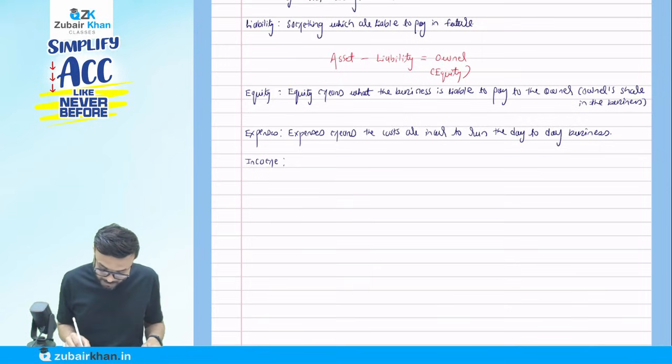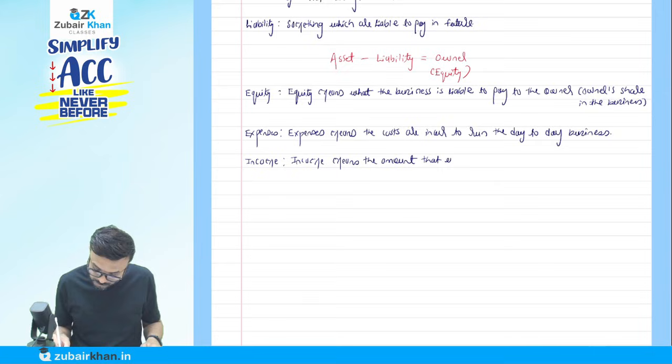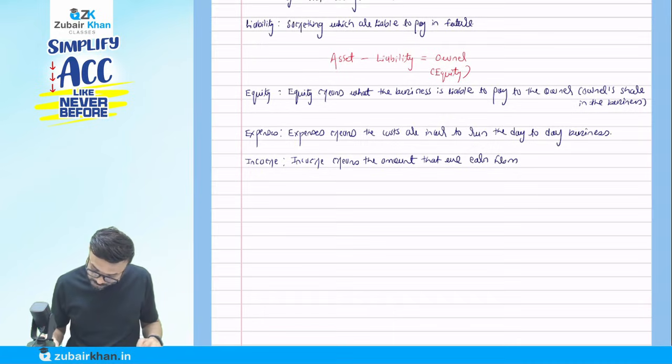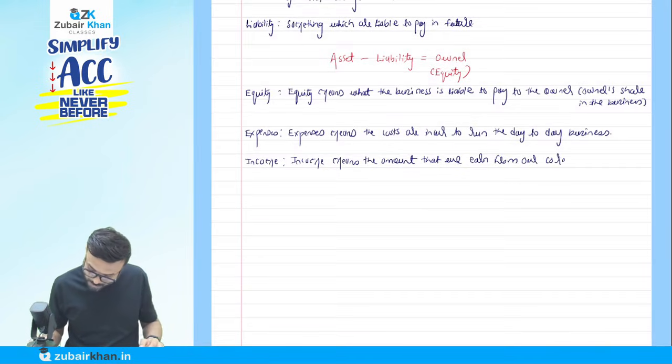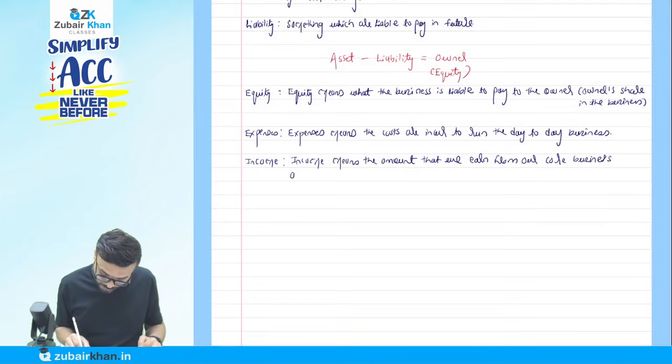Income. What do you mean by income? Write down there. Income means the amount that we earn from our business, from our core business activities, or other income.